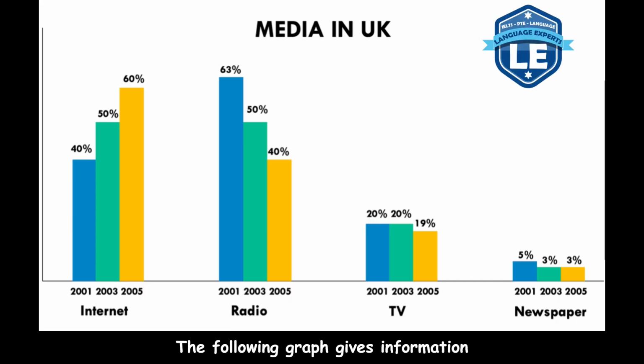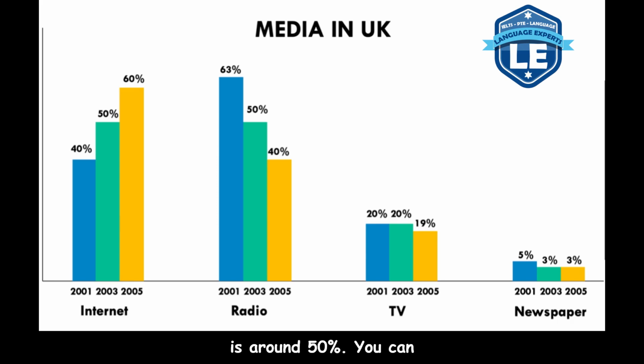The following graph gives information about media in UK. The items include internet, TV, newspaper and radio. According to this graph, in internet, the value of 2005 is around 60%, and that of 2003 is lower, which is around 50%.